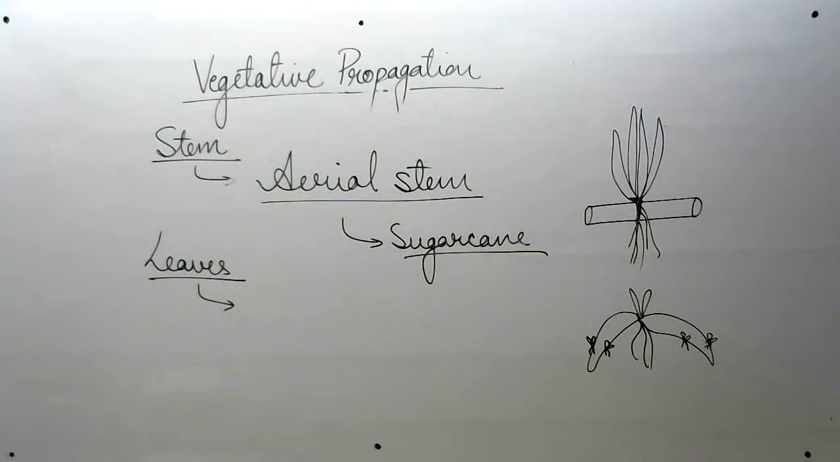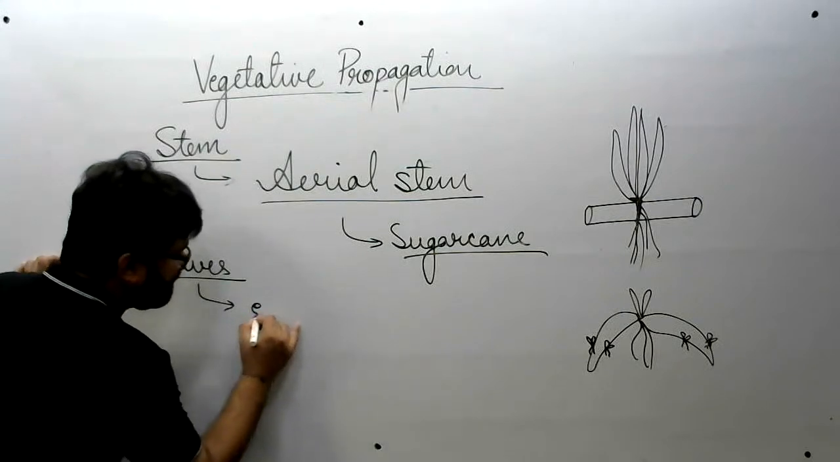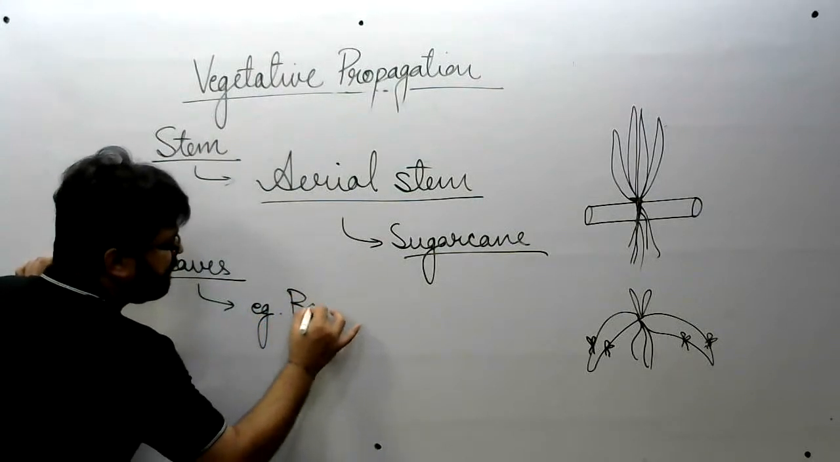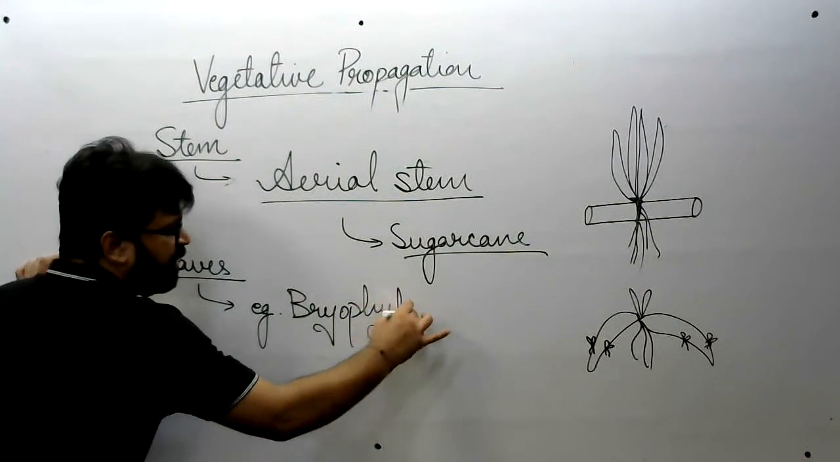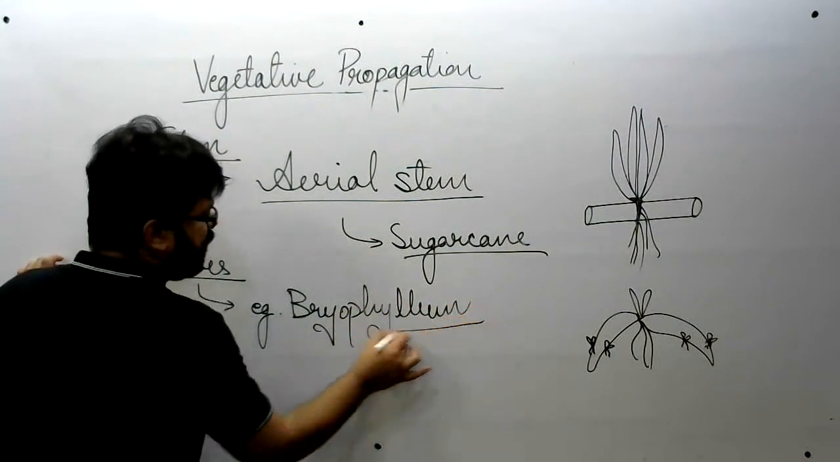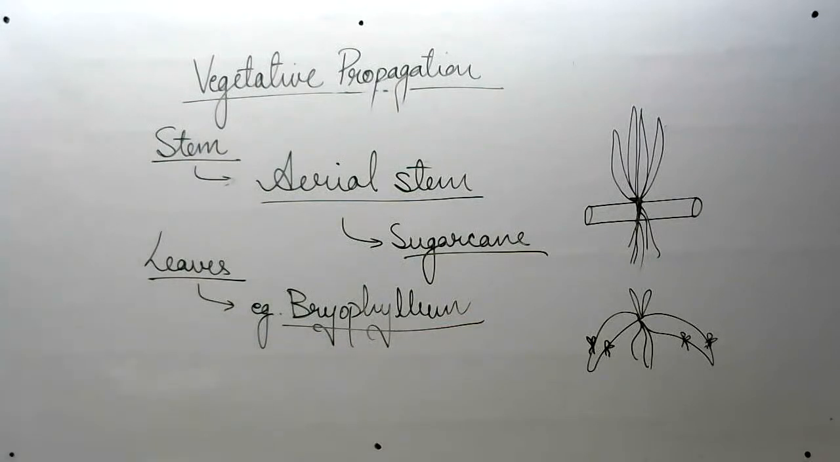Okay, now focus. Absolutely right, Rushi. Example is Bryophyllum. Okay. So leaves में हम example लिख देते हैं, Bryophyllum, or Bryophyllum, also known, also it is called as.